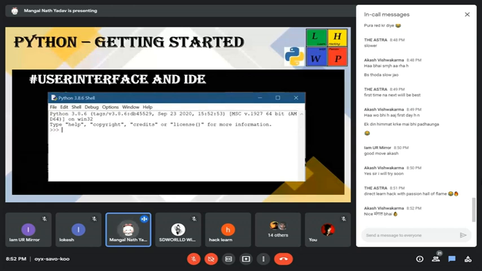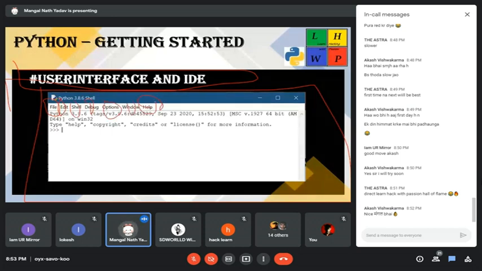Okay. User interface and IDE. That is the IDE of Python on Windows. There is the File menu, Edit, Shell, Debug, and Options, Window, and Help. Here we can get help. That is the window setting, and the File menu gives options like Save, Save As, and Open File. From Edit we can edit or create a new file. Here is the Python Shell. And in Debug we can debug, and there are many options. That is the Python user interface for the IDE.